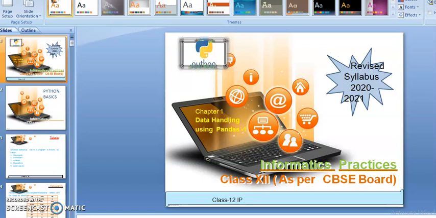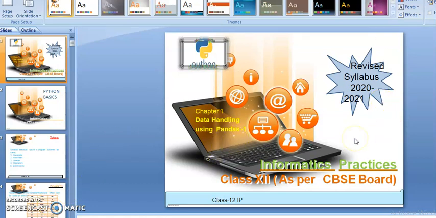Hello students, so let's start the chapter 1 data handling using pandas, first part. But before starting the Python pandas, we have to revise the class 11 Python basics. So students, let's start the Python basics revision.